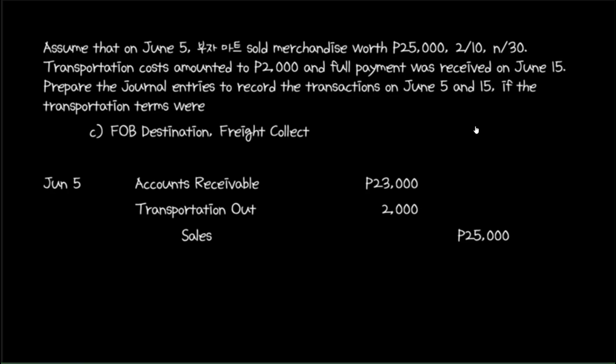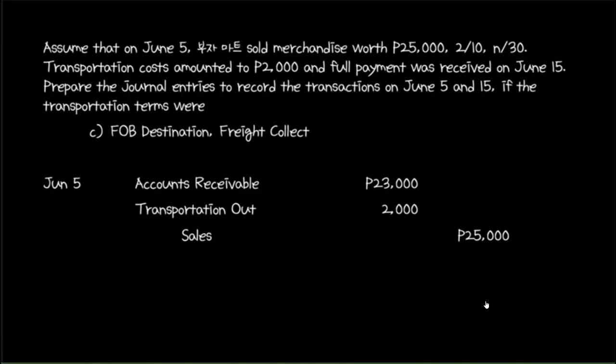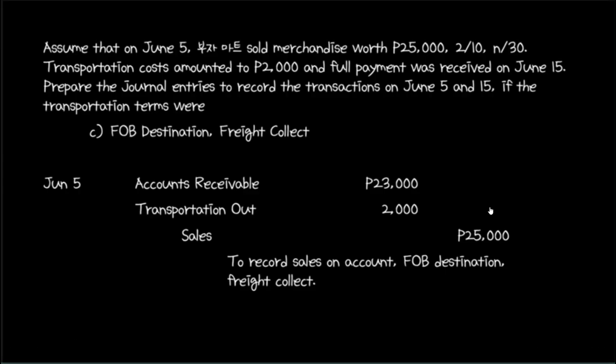Does that make sense to you? Instead of the buyer owing the seller 25,000 pesos, the buyer will just owe 23,000 pesos because the seller originally owed the buyer 2,000 pesos. Now, some of you might come up with the idea of just increasing the value of sales from 25,000 to 27,000 in the original journal entry. This would indeed make the sum of debits equal to the value of credit, but it would distort the value of sales, leading to inaccurate accounting data. So never adjust sales to account for receivables and payables. We complete the correct journal entry by writing the description.